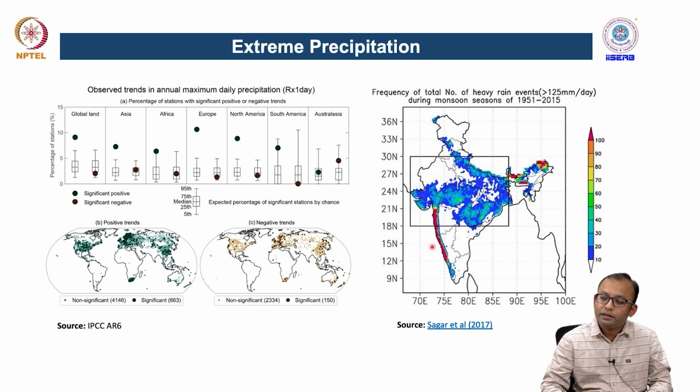Also, if you look at the Western Ghats and northeastern region as well, there is an increasing amount of very heavy rainfall events, if you compute, let us say, from 1951 to 2015. This figure also suggests that there are several places in India where we have seen a significant rise in extreme precipitation events in the historical time period.